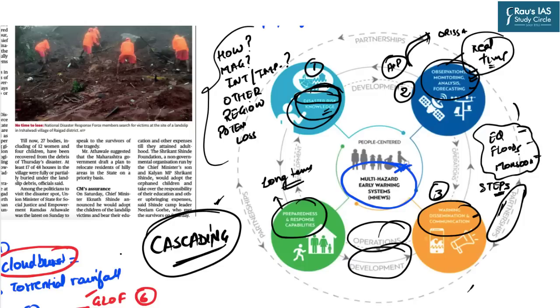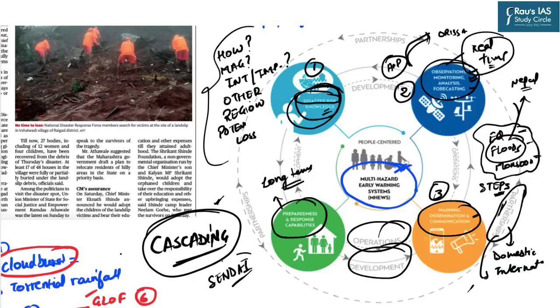Similarly, disasters know no geographical boundaries, and hence if there are floods in the upstream countries, let's say Nepal, it can have a devastating impact on the downstream states like India. So therefore the partnerships should not only be at the domestic level, but also at the international level. And that is why you might have heard about the Sendai framework.